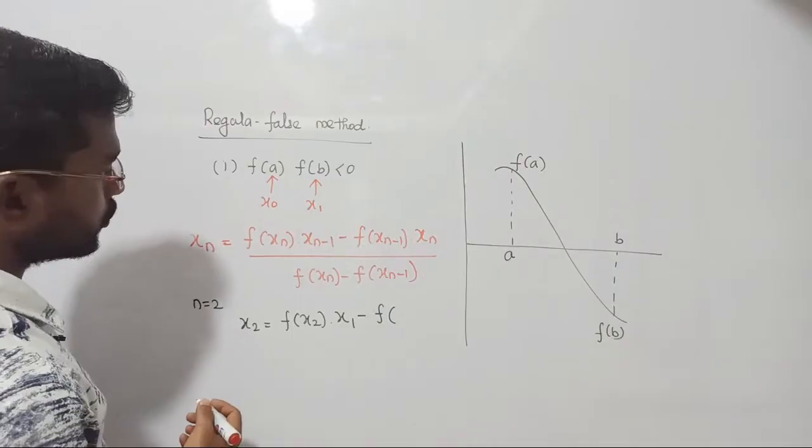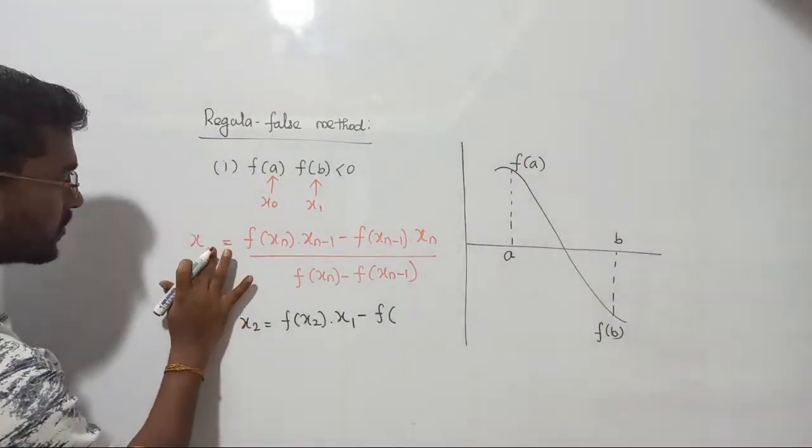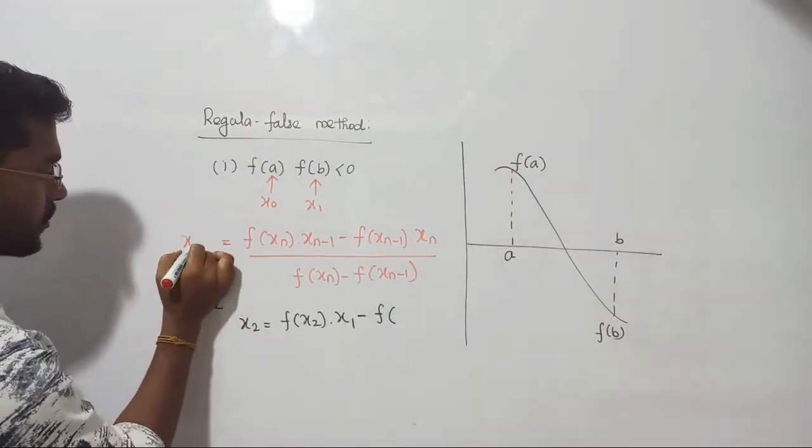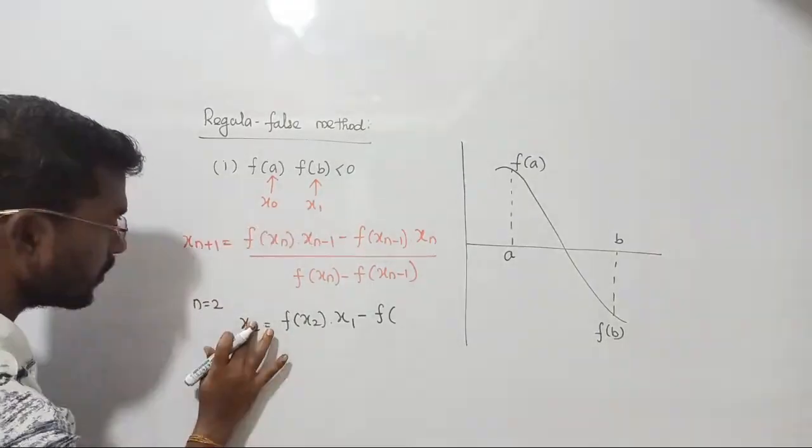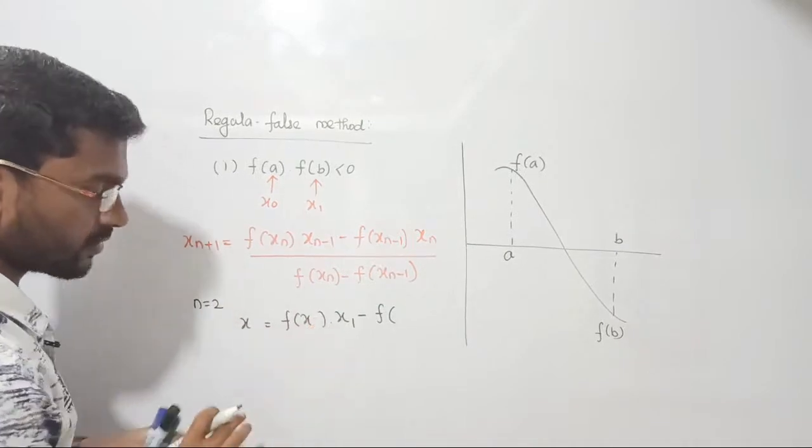So what I need to do, one second, let me write the formula. Guys, I think here I made a small mistake. Please one second, this is not xn, that is going to be xn plus 1, because xn is there now, already we found that value, right? Please correct it. One second, wait.